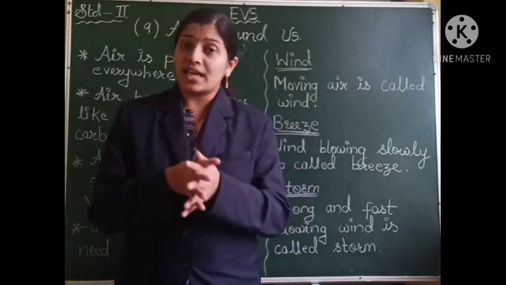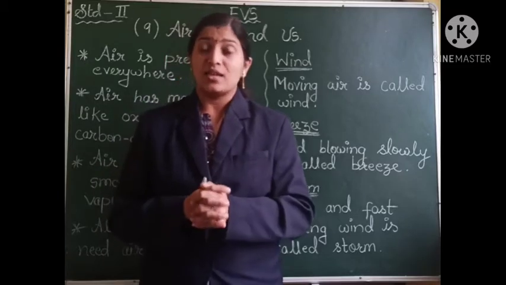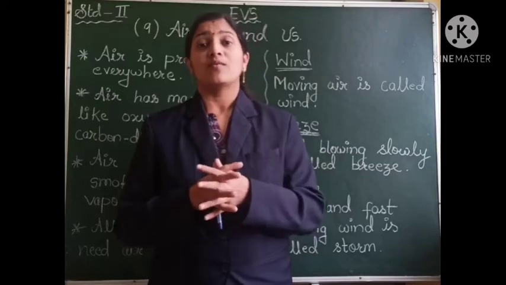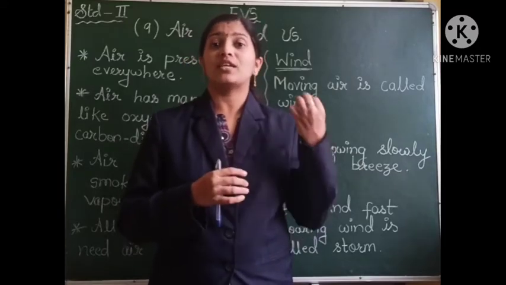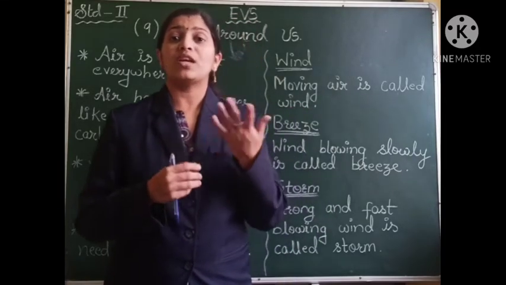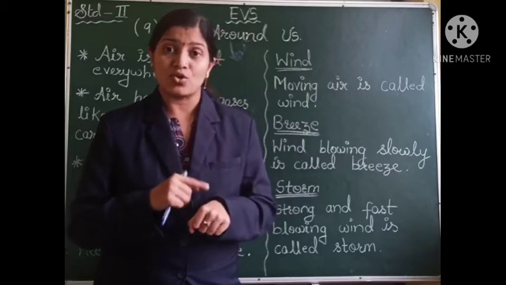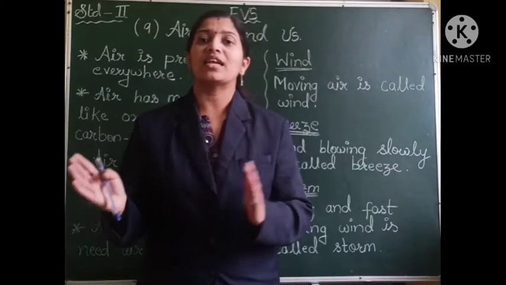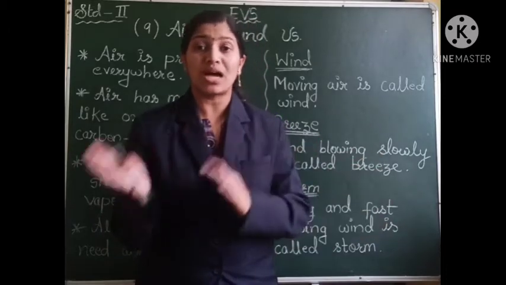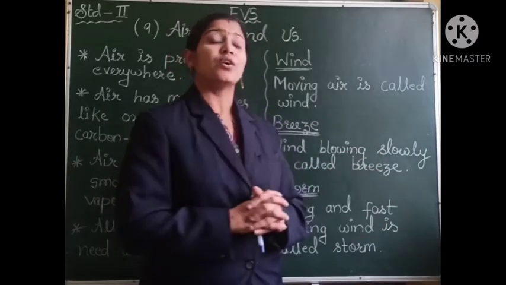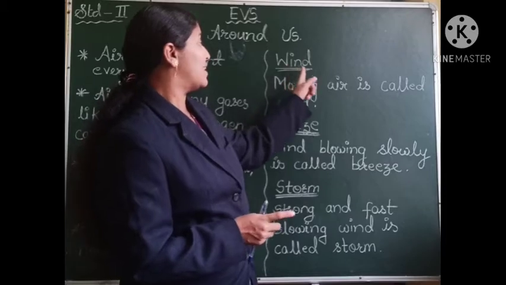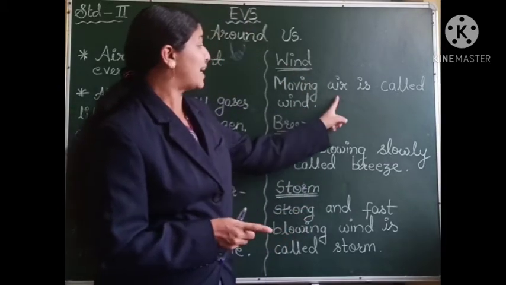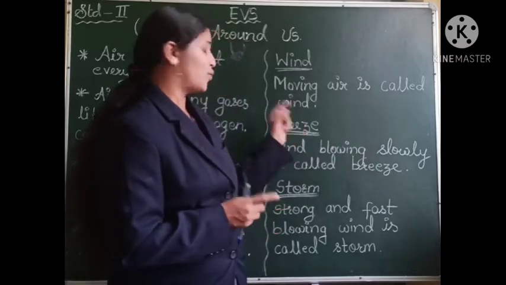We can't see air with our naked eyes, but we can feel it. When the air touches us, we can feel it with the help of our sense organ, skin. The air that moves from one place to another is called wind. W-I-N-D, wind. So, what is the definition for wind? Moving air is called wind.